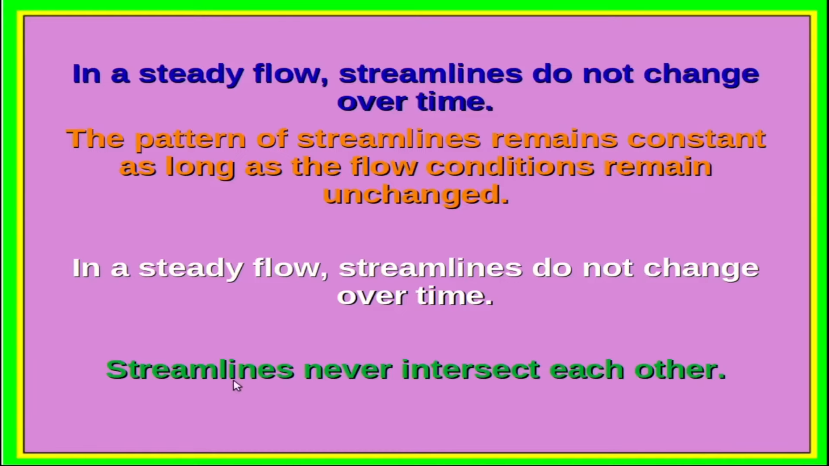Also, the streamlines never intersect each other. This is because if they do intersect, then at the point of intersection, it means that the velocity has two directions tangential to the two lines which intersect, and that is not possible because at any point the velocity can be only in one direction. So therefore the streamlines never intersect each other.